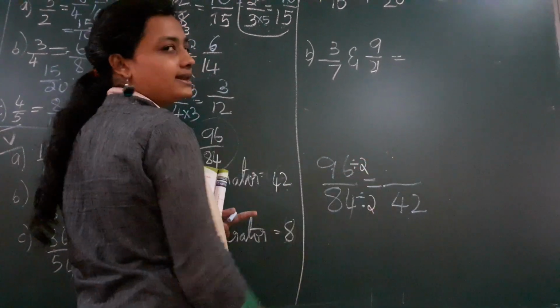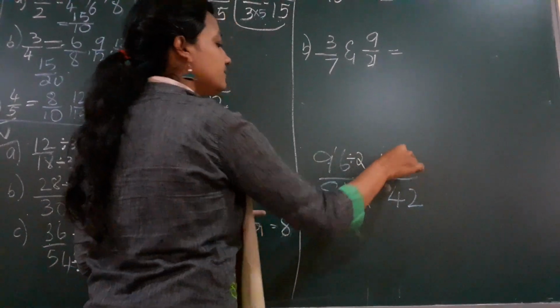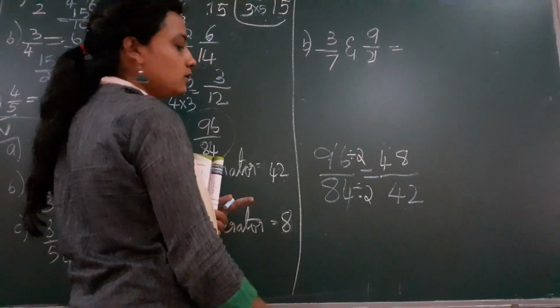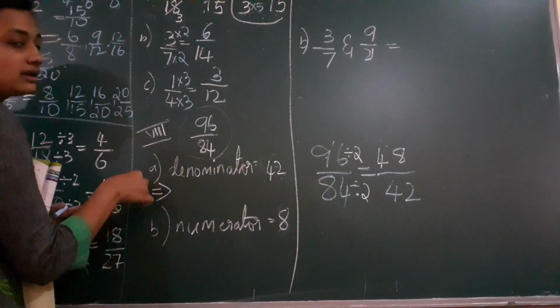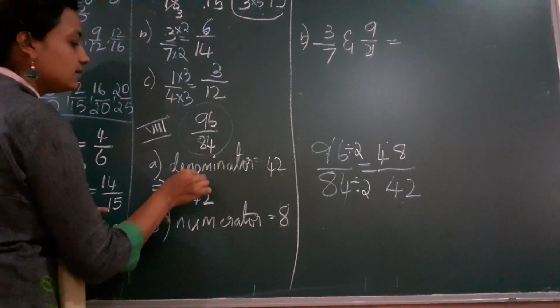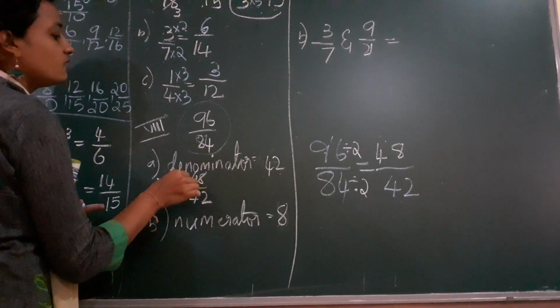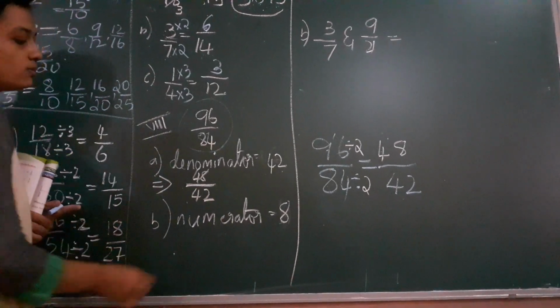So what is the answer I get here? 2 4s are 8, 2 8s are 16. This is the answer I get. So the equivalent fraction, the answer for A1, with denominator 42 is 48 by 42.